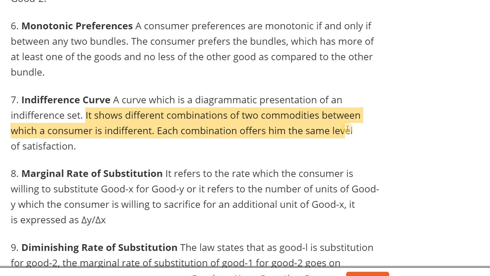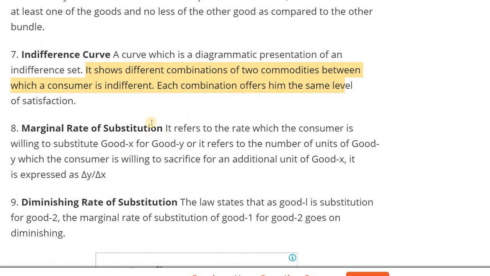Then what is the main point? Diagrammatic representation of indifference set. It shows different combinations of two commodities between which a consumer is indifferent.